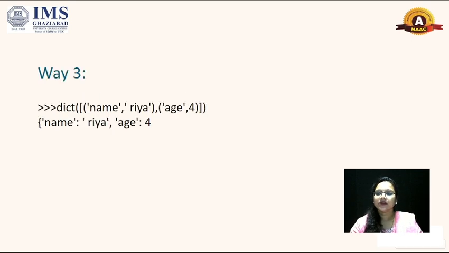Okay, now let's discuss the third way. In the third way, you can simply write the dict function, and then you write key value pairs in brackets. First you have to write parentheses, then a square bracket, and then inside it create parentheses and write the key value pair separated by a comma. Here name is Riya and age is 4.